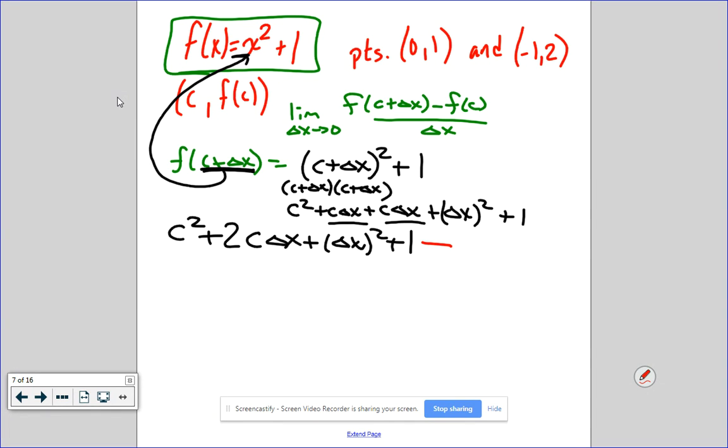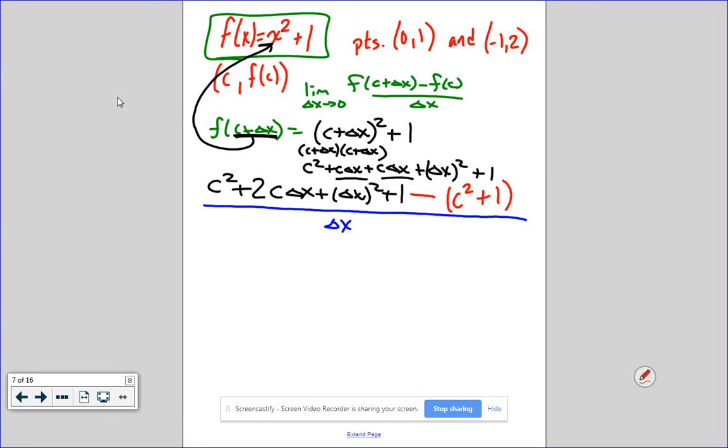Now, minus f of c. What that means is, everywhere I see x, I'm going to replace x with c. So this becomes c squared plus 1. That is f of c. Just replace x with c. And that's all over delta x.